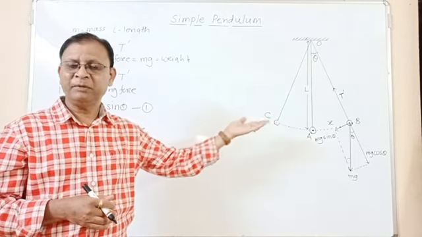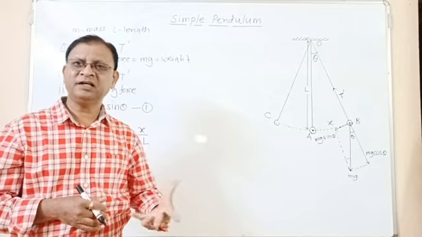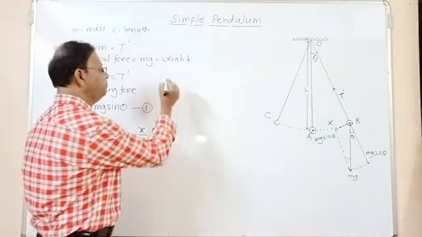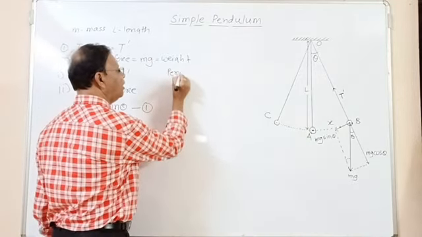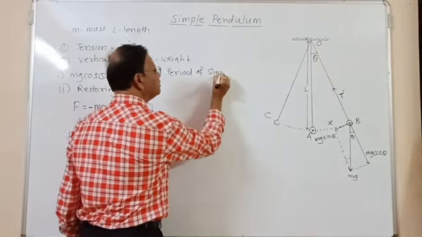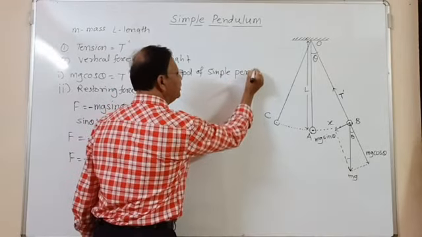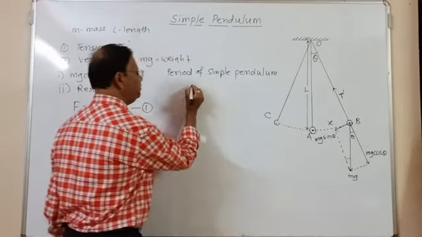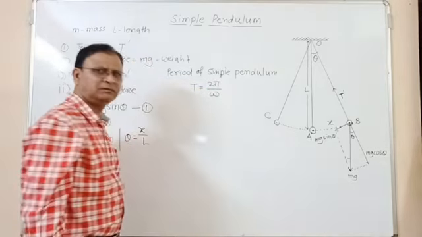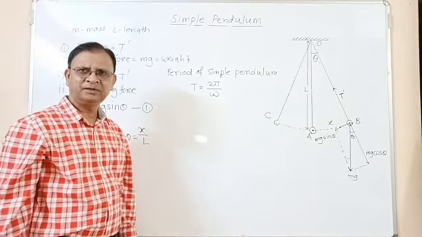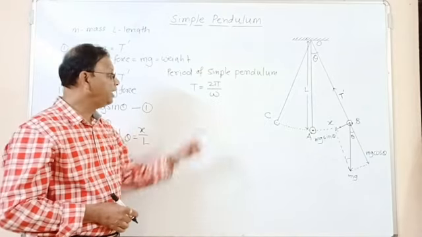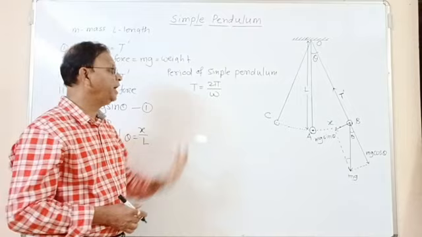Okay. Now it is proved that the bob of the simple pendulum performs linear simple harmonic motion under a certain condition. The condition is that the amplitude of oscillation is very small. Now we can obtain the expression for the period of a simple pendulum. Now period is given by the formula T is equal to 2 pi divided by omega. You know that formula. T is equal to 2 pi by omega. You have seen the period, frequency, amplitude, etc. At that time, you have seen that the period of a pendulum is 2 pi by omega.